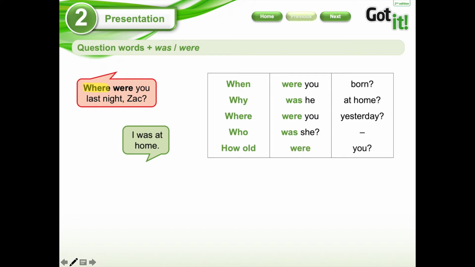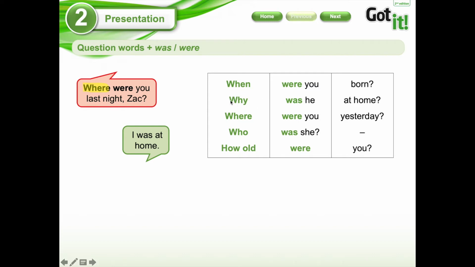Okay, now you have to pay attention that these kind of words that we're talking about, question words or WH questions, start with or have the letters W and H. So the word when means time. In Spanish, it means cuando. So when were you born hace referencia a cuando tú naciste.